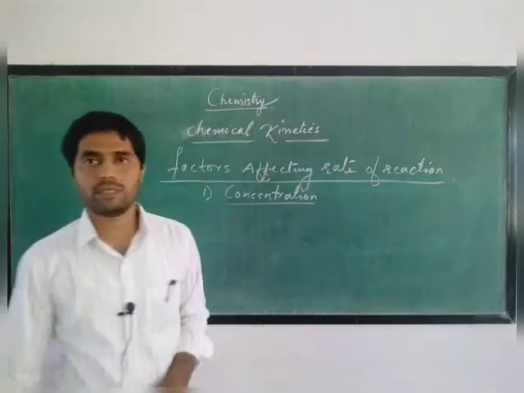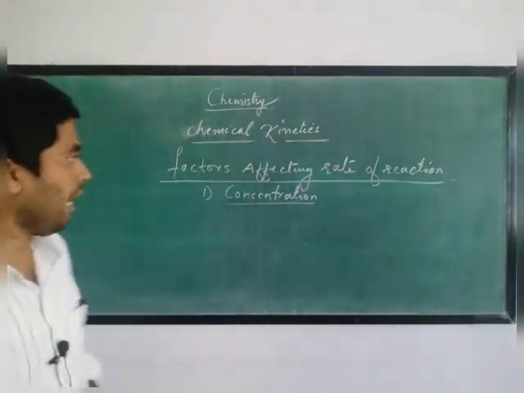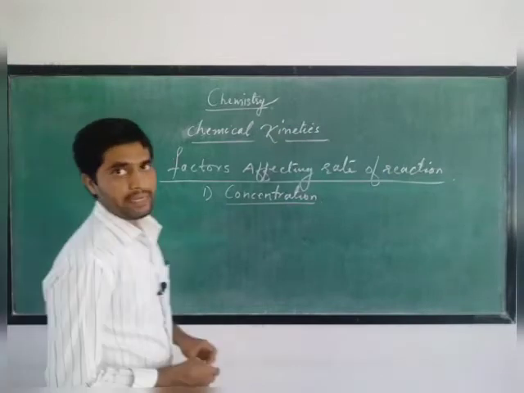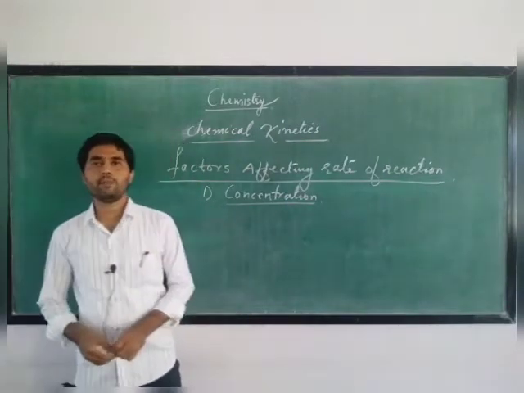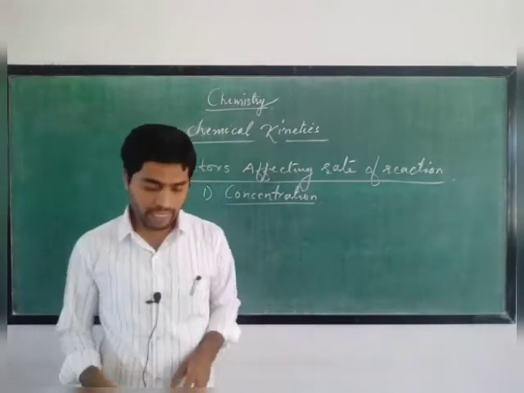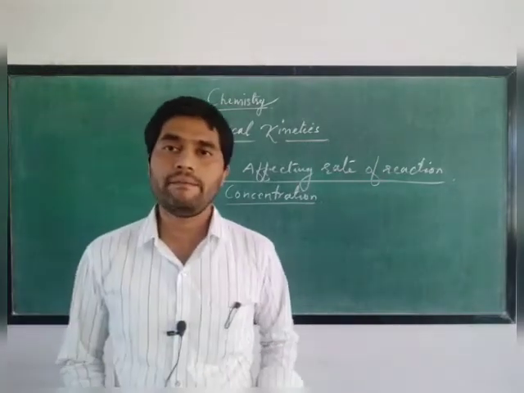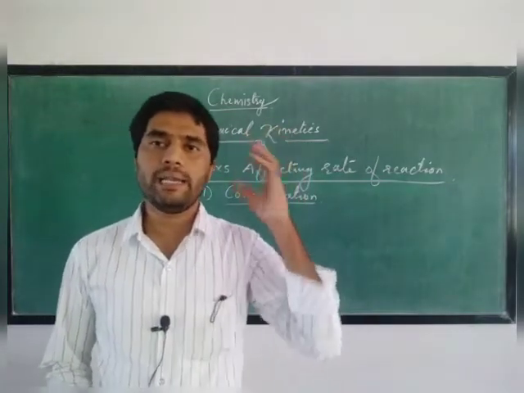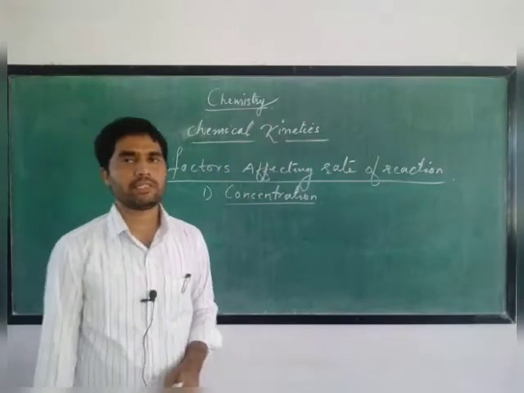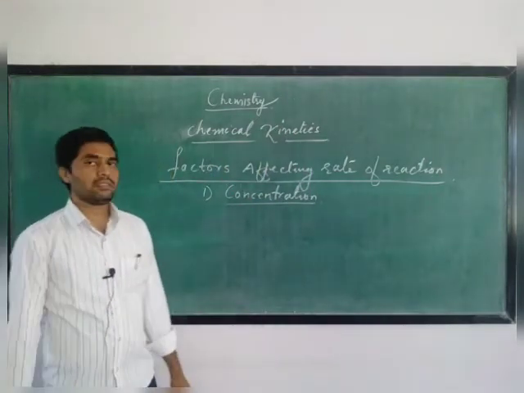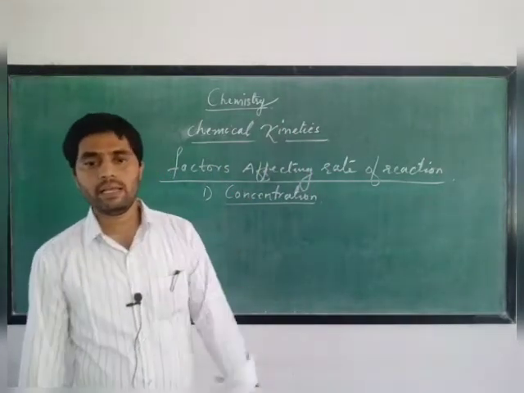Concentration of reactant. We can say that the rate of reaction is directly proportional to the concentration of the reactant. If the concentration is high, the rate of reaction is high. If concentration is less, rate of reaction will be less.